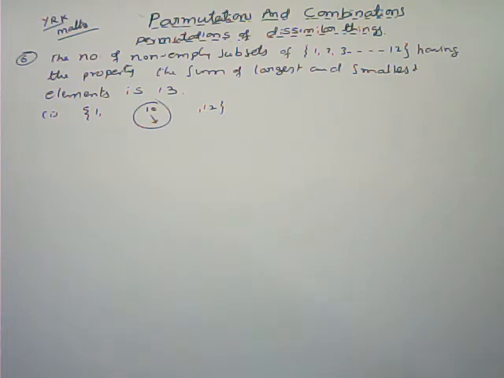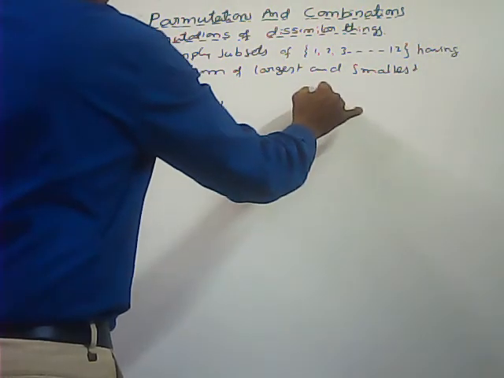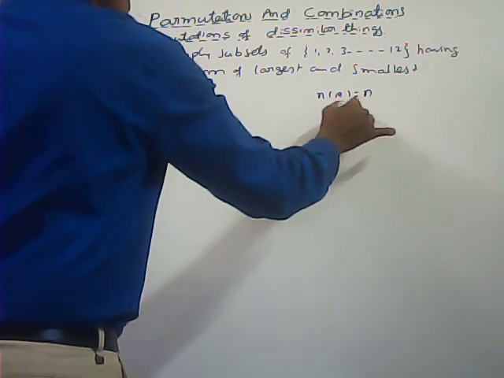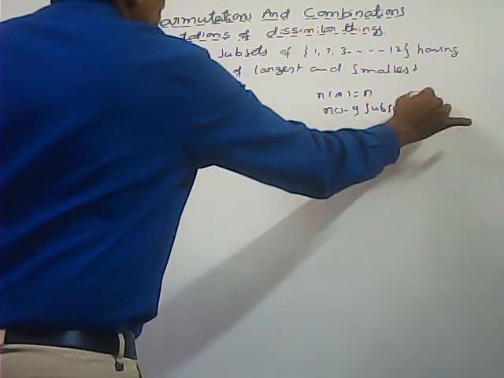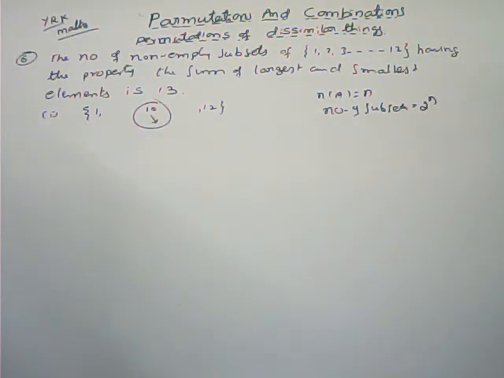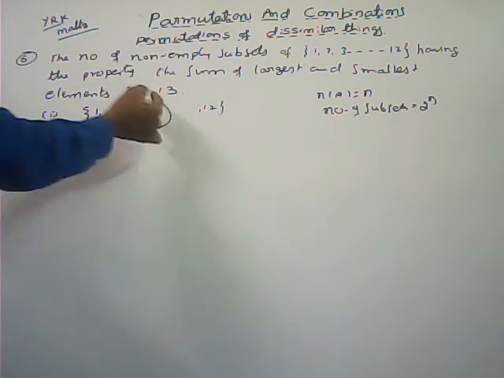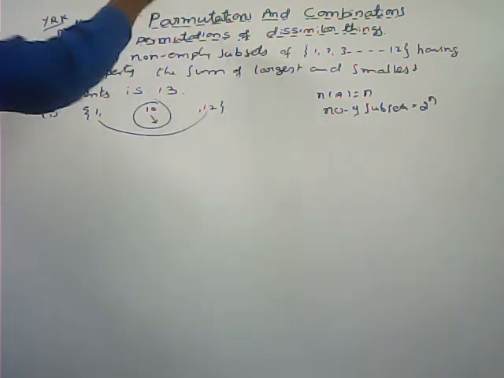10 elements are there. If a set contains n elements, the number of subsets is equal to 2 power n. So in this condition, what we conclude is that the sum of the largest and the smallest element is 13, which means every set should contain at least 2 elements.